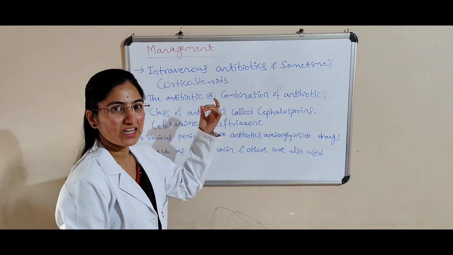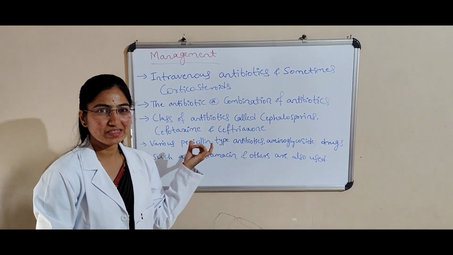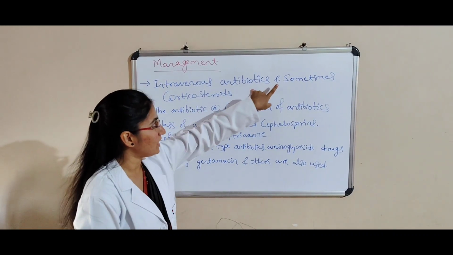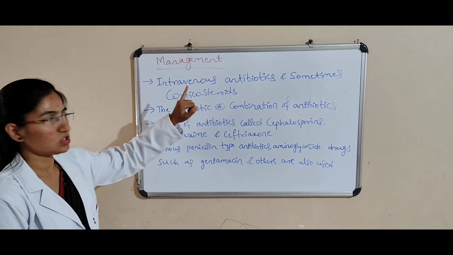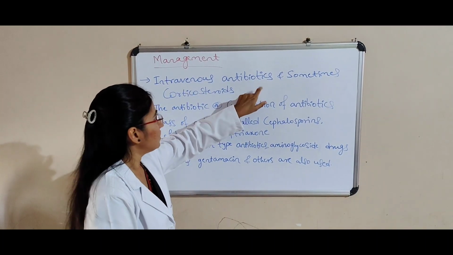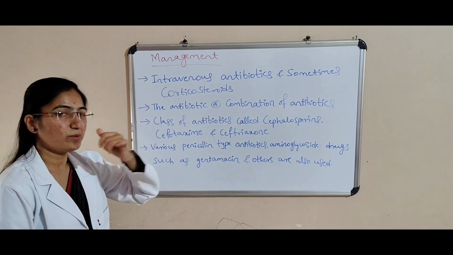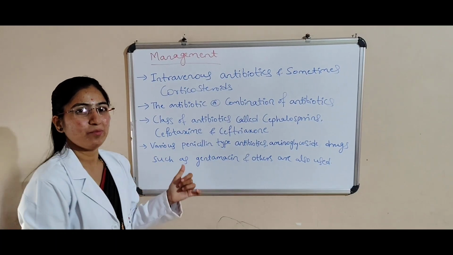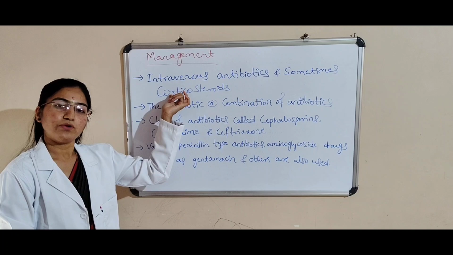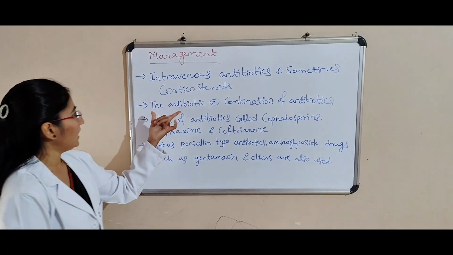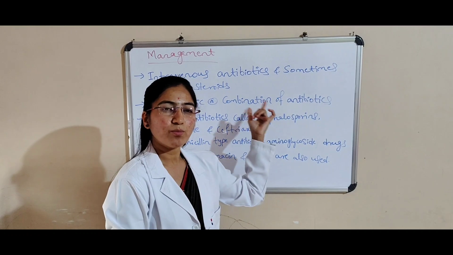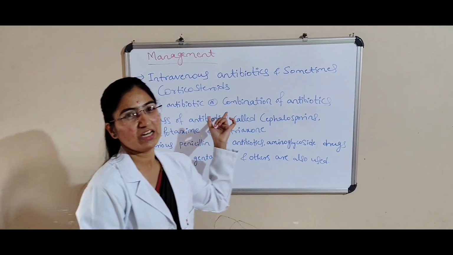Next, we will see the management for meningitis. First is intravenous antibiotics and sometimes corticosteroids. IV antibiotics, because the action of antibiotics is that they kill and inhibit the microbes. And sometimes corticosteroids, for healing and repair. And next, an antibiotic or a combination of antibiotics depends upon the type of bacteria causing the meningitis.